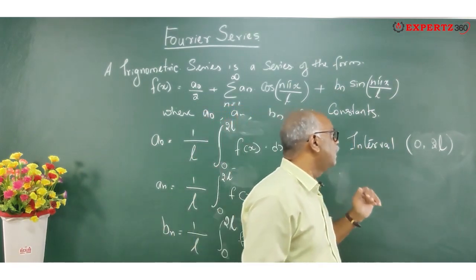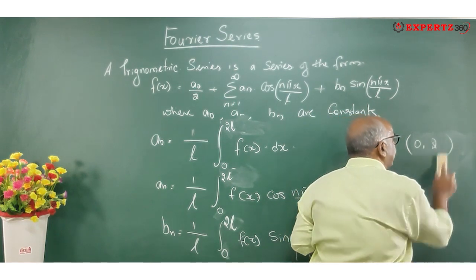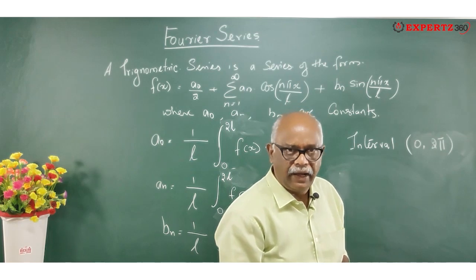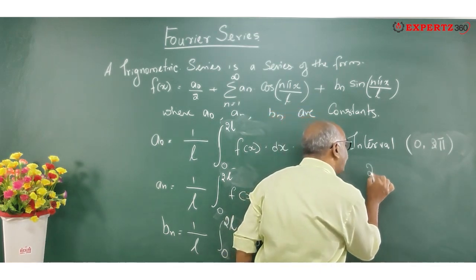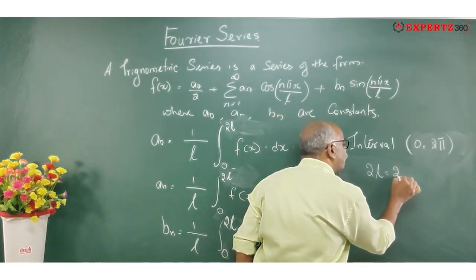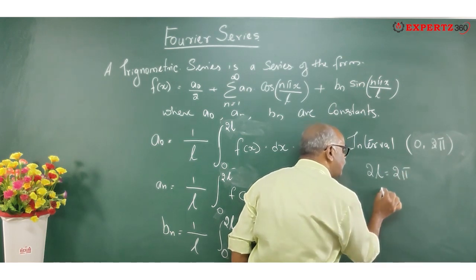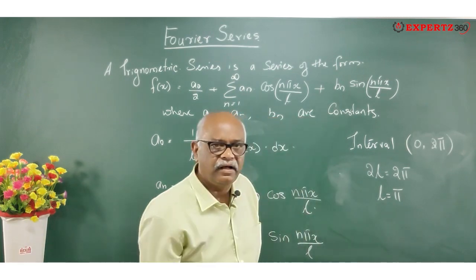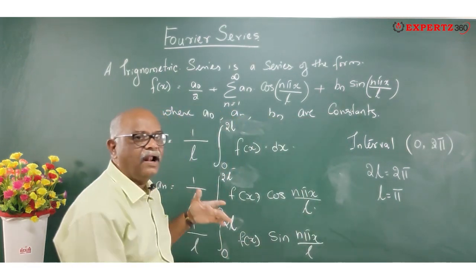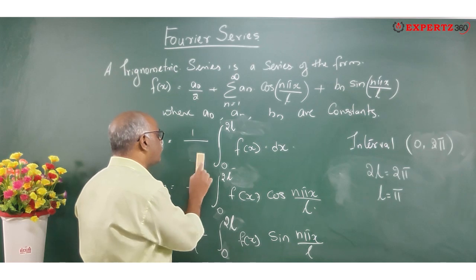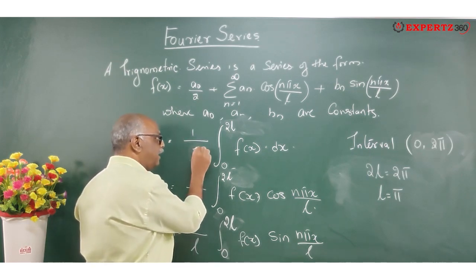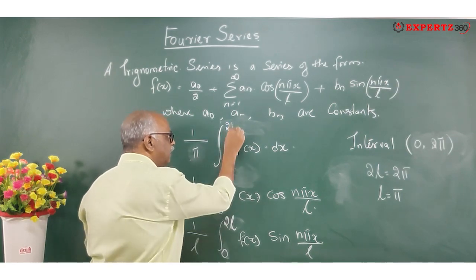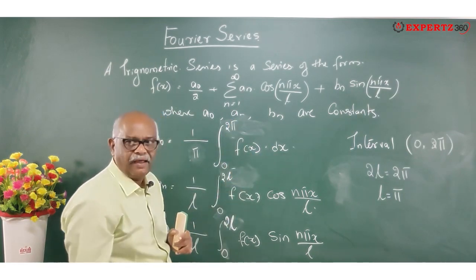Okay. Now here the interval I am going to make as 2 pi. When I make it 2 pi, what does it mean? 2L is equal to 2 pi. What does it mean? L is equal to pi. Clear? So now instead of L, I have to substitute pi. Then what does this become? It is 1 by pi integral 0 to 2 pi f of x dx.